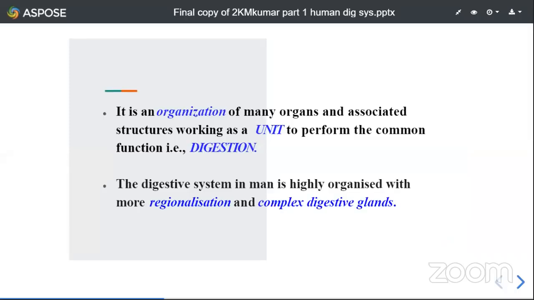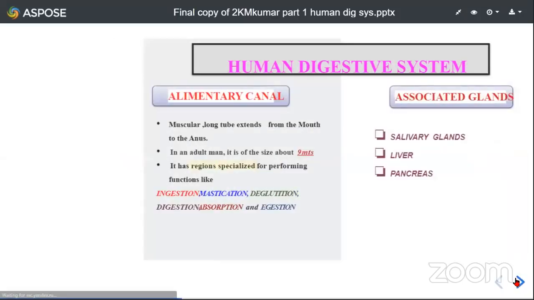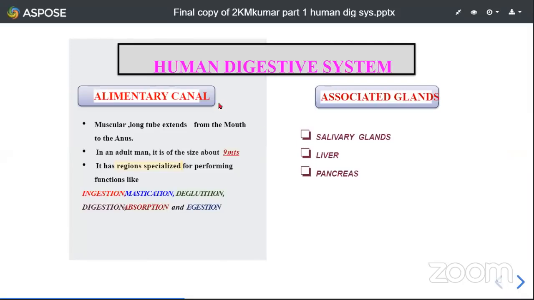So obviously we have well organized systems in our body. The digestive system is also highly organized, with more regionalization, in the sense that the human digestive system went through some modifications to form special structures, and that we are going to learn in the coming session. Now here comes the human digestive system.